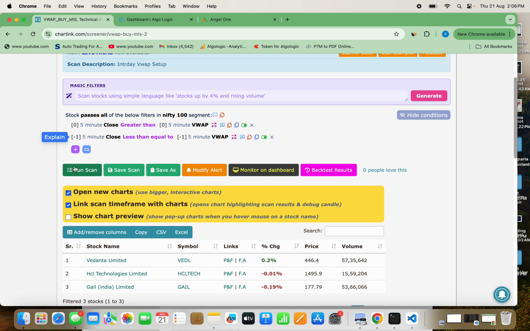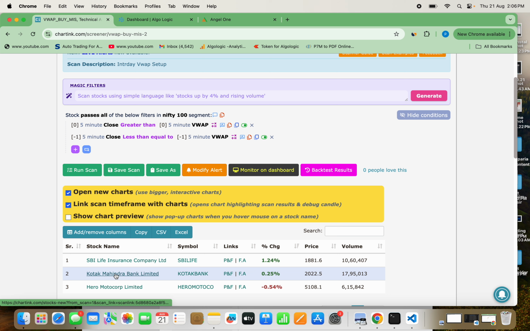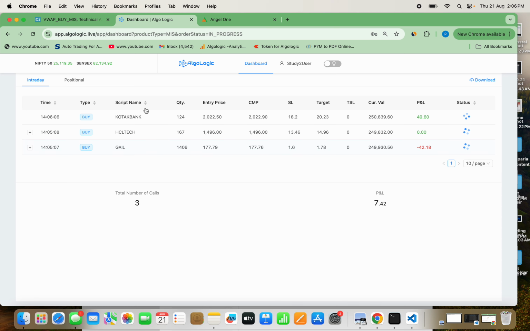Again, let me refresh it and run a scan. Kotak Bank, because every minute it will scan and keep on throwing you calls. But how many calls do you want? So we have given some instructions to my dashboard that only those calls which are filtered by my AI inside this Algologic AI should be reflected here. This will help us limit the number of calls. Now you can see that these calls have come on my Algologic dashboard.